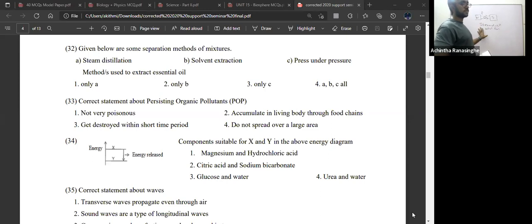Solvent extraction also can be taken; I think the textbook mentions it. So the answer should be A, B, C. The main method is steam distillation, but as I remember, they mention solvent extraction too.